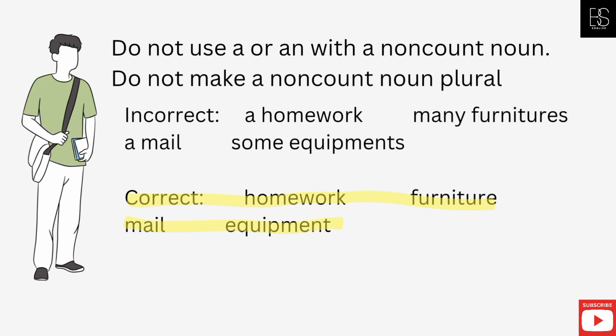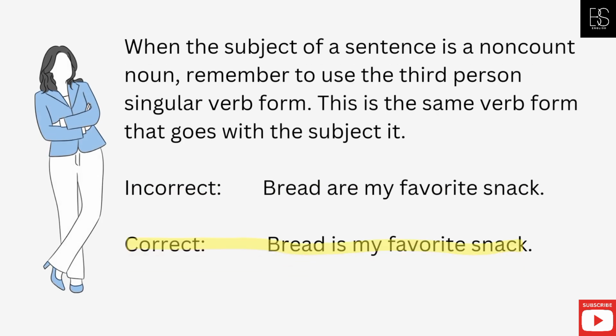When the subject of a sentence is a non-count noun, remember to use the third-person singular verb form. This is the same verb form that goes with the subject it. Incorrect: Bread are my favorite snack. Correct: Bread is my favorite snack.